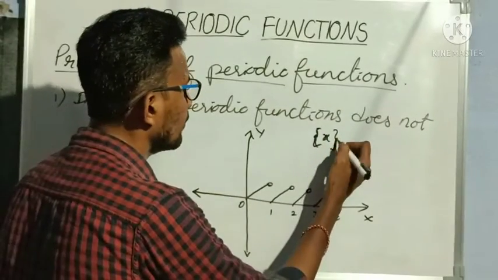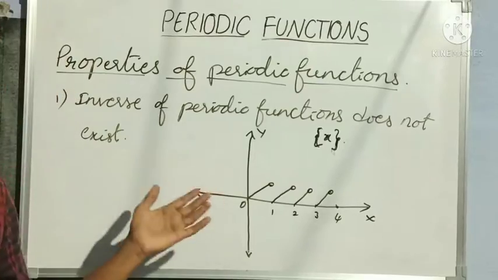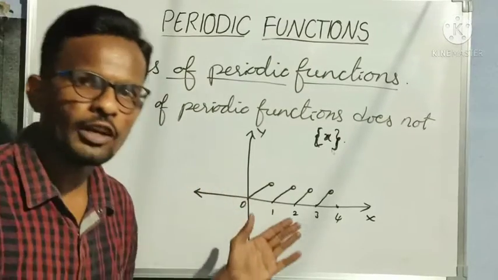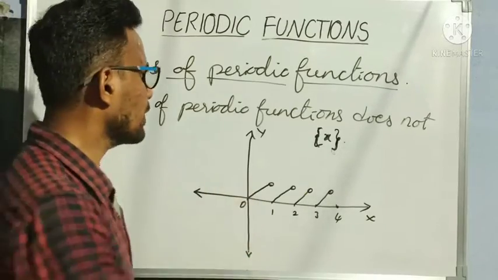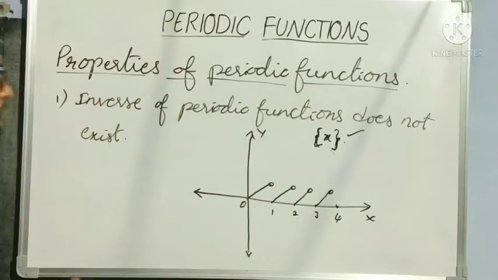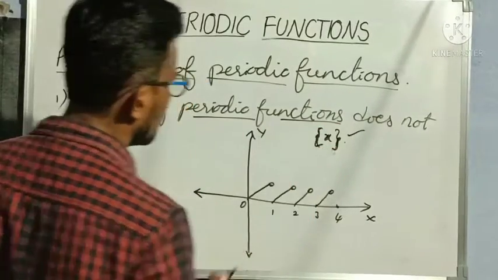Why? Because greatest integer function is not periodic, means its value will be increasing. So that is not a periodic function, but fractional part function is a periodic function. Clear? So for suppose I am taking this fractional part function. So I want to show that inverse of this periodic function does not exist. How?